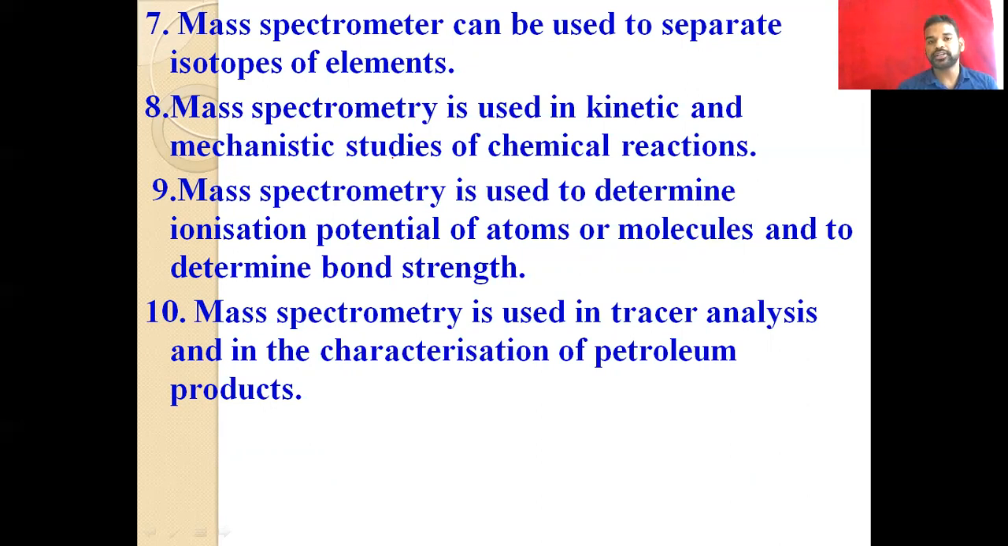And then the mass spectrometer is used to determine the ionization potential of atoms or molecules and to determine bond strength. Bond strength means stability of the compound. So we can easily identify it by the metastable state, and on the basis of this we can give the ionization potential. And the last application: mass spectrometry is used for trace analysis and in the characterization of petroleum products. To characterize the compounds in a petroleum product, we can go through the mass spectrometer, and this is also a very important application.